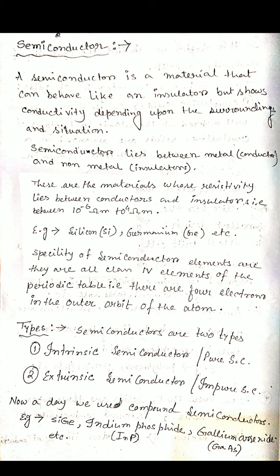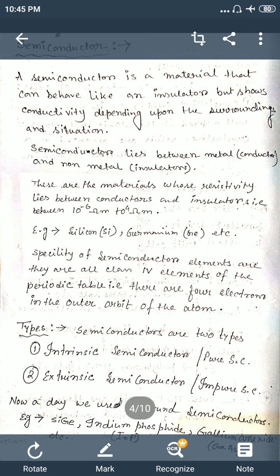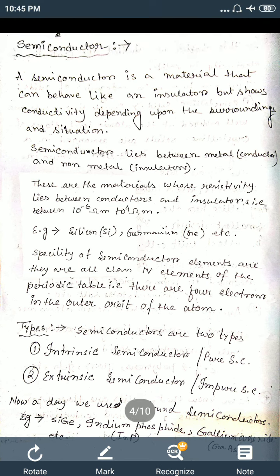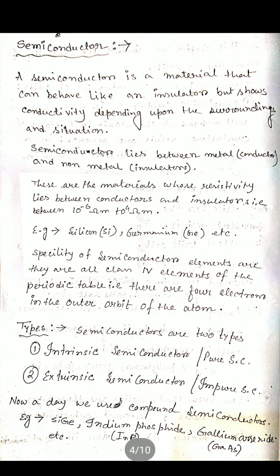You have to remember that whatever material we choose for making a semiconductor, it has 4 electrons in its outer shell.